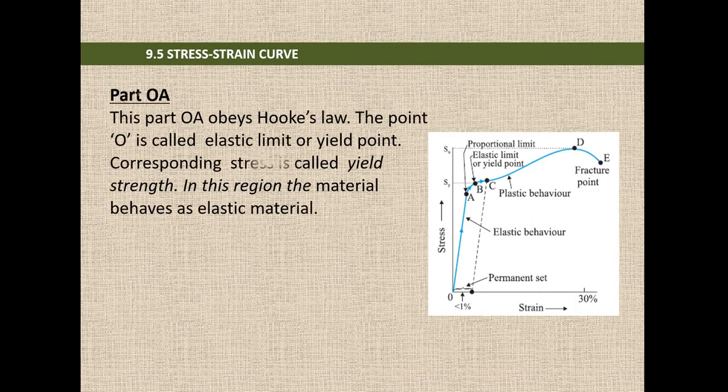Now we will discuss one by one. First we will start with OA. This part OA obeys Hooke's law, which says stress is directly proportional to strain. So as stress increases, strain also increases.